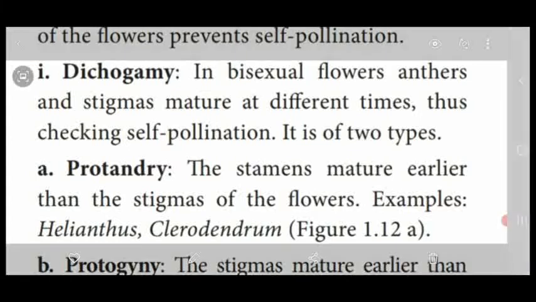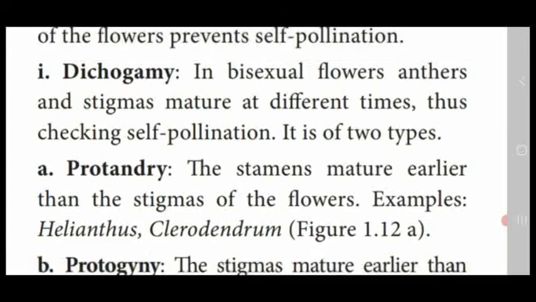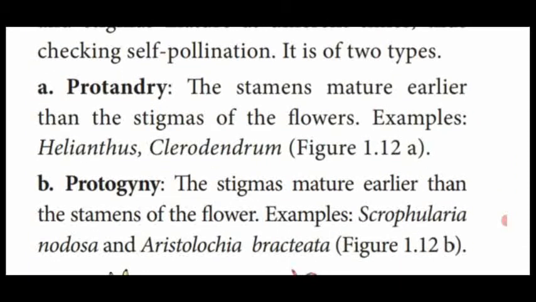Protandry is an important 2-mark question. Dear students, kindly note it down in your classwork. The question itself has the answer. Pro means early formed, first formed, first developed. Which one is first developed? Androecium. The individual unit of the androecium is what? Stamen. So the stamen matures earlier than the stigma. That process is called protandry. Example, Helianthus and Clerodendrum.